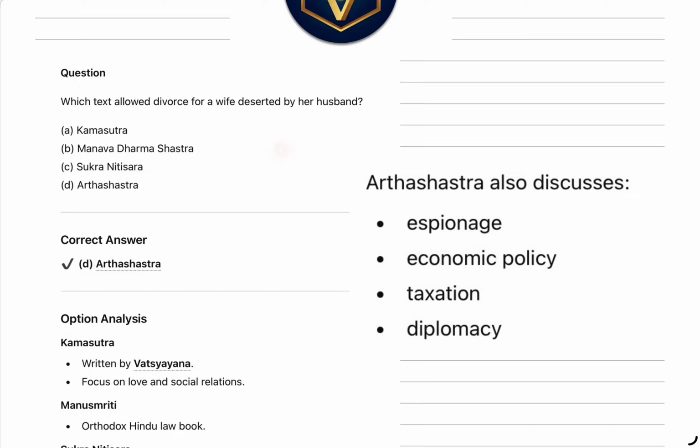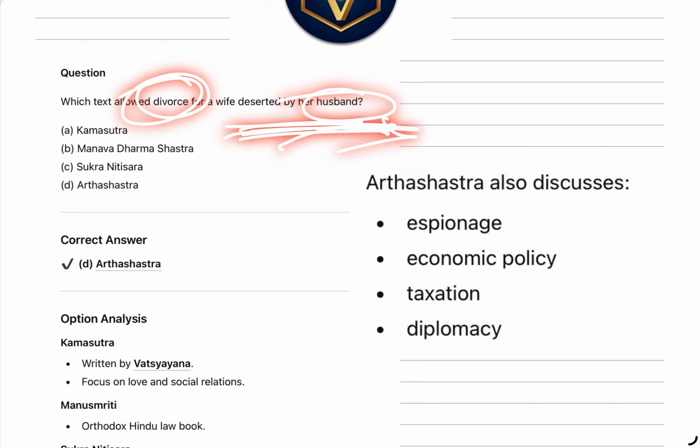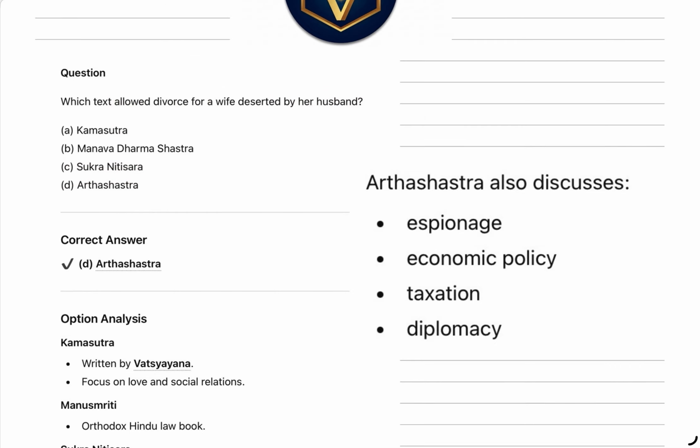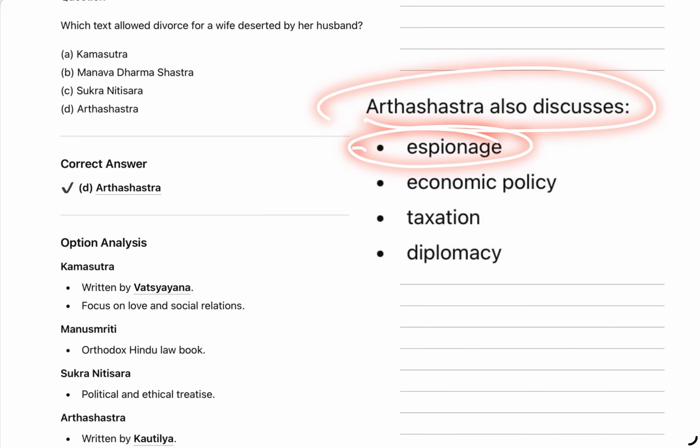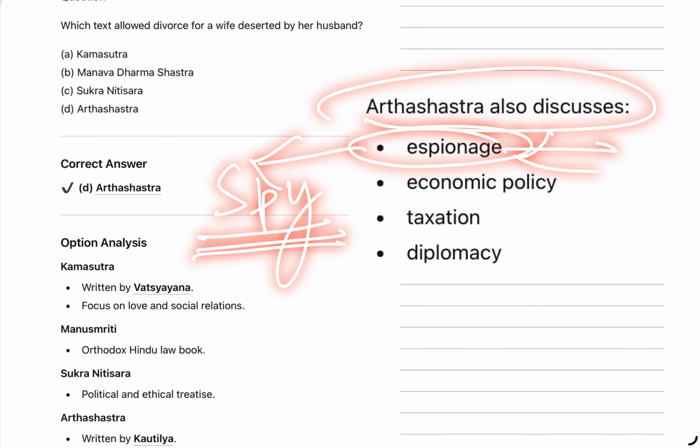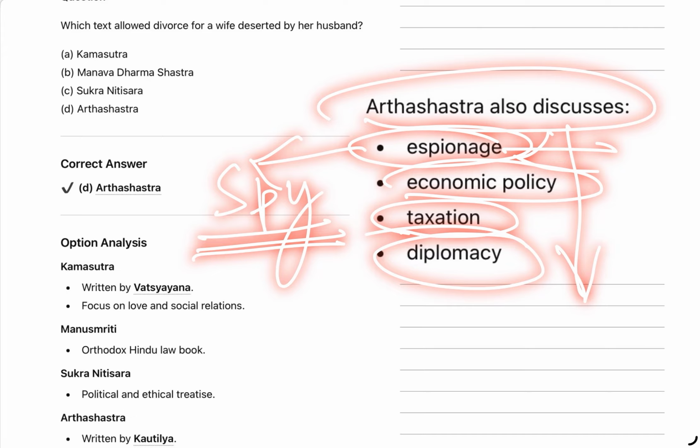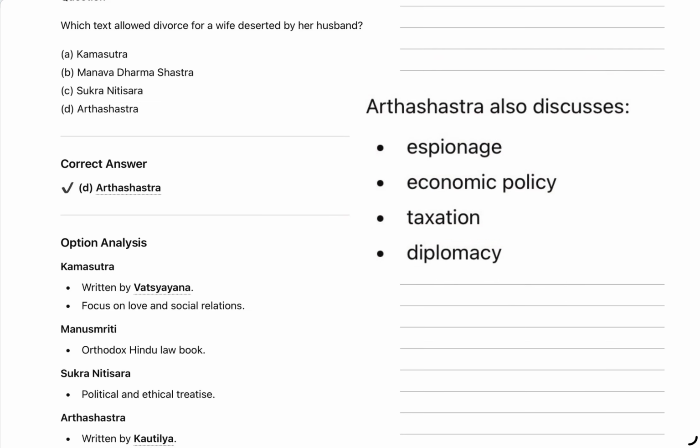The wife who is abandoned by her husband, divorce for that kind of wife is mentioned basically in the Arthashastra written by Kautilya. Okay, so we will see the Arthashastra discusses other things too. Espionage system. Espionage means spy system. Then economic policy, taxation and diplomacy. These are the other areas which are emphasized in the Arthashastra.